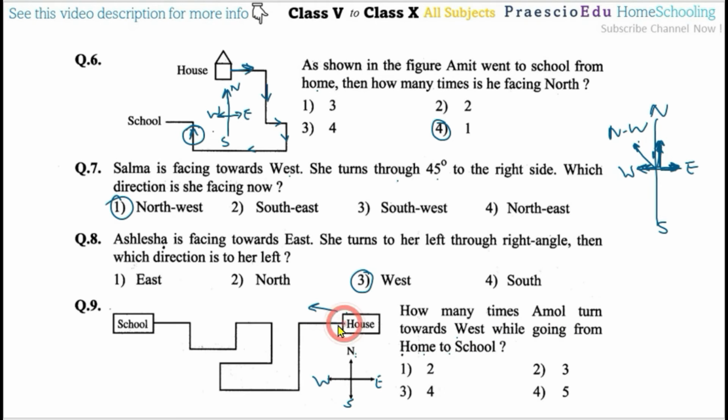Okay, so this is the first time toward the west. Then after this one, this is the second. Like this he is moving. Now this is the third, again this is the fourth, and again here the fifth. So a total of 5 times. So 5 means option number 4 is the correct one.